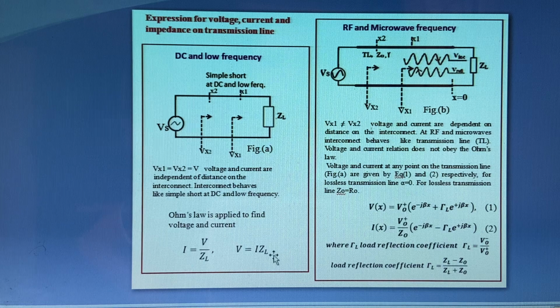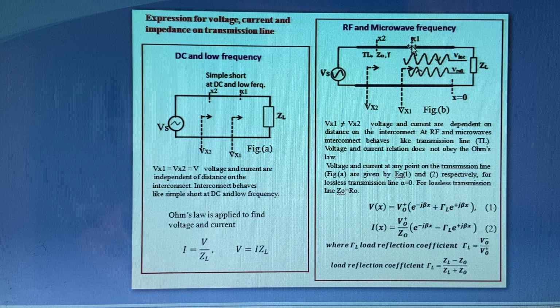That is, the voltage and current over this interconnect in the circuit obey Ohm's law. That is, current is given by I equal to V by ZL. So it obeys Ohm's law at low frequency and DC signal.